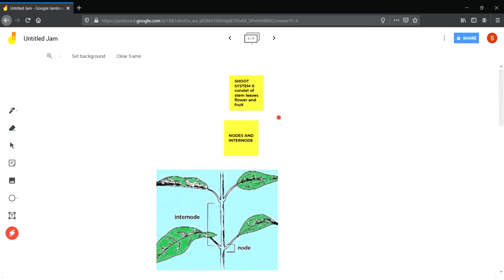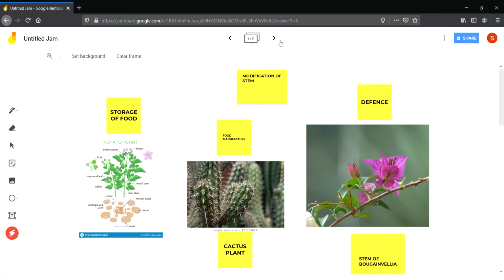But there are some modifications of stem also that we are going to discuss. Now let's discuss the modification of stem. Like roots, several stems also store food. Like the potato plant, there are some stems which store food and swell up. The potato that you eat is actually a stem. Sometimes when you keep a potato for a long time, you can see several branches with leaves arising from it. Potato is a stem that we eat. Similarly, onions are also stems.